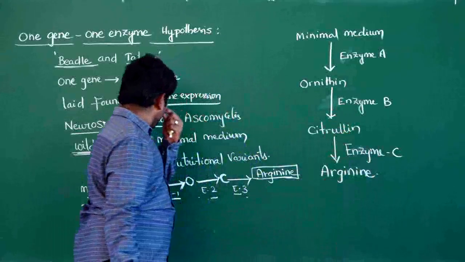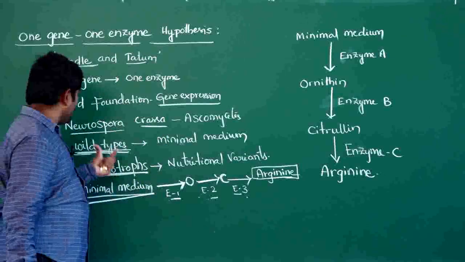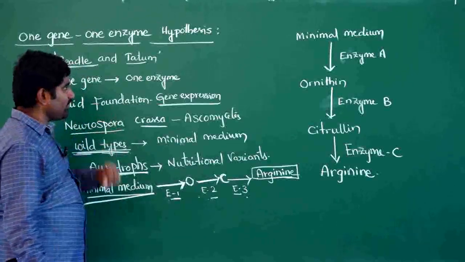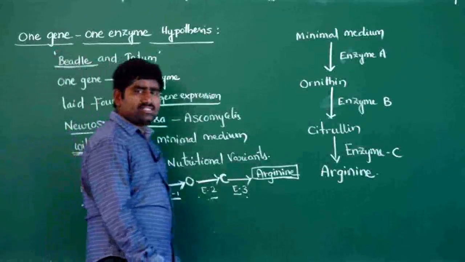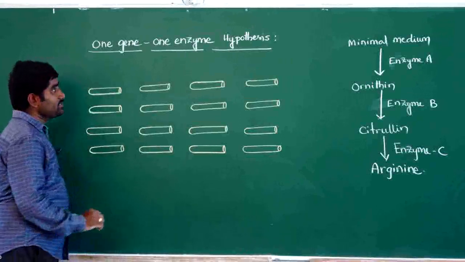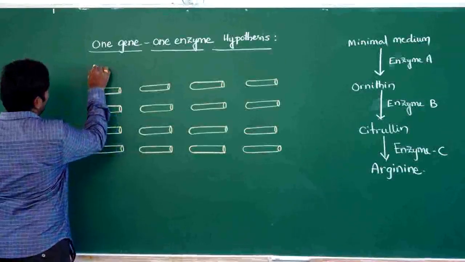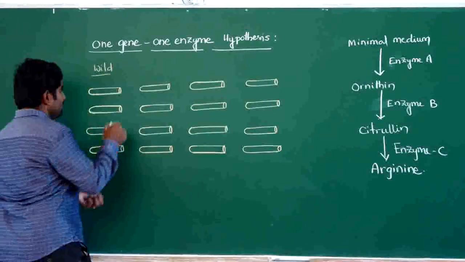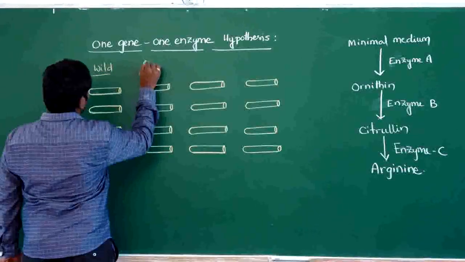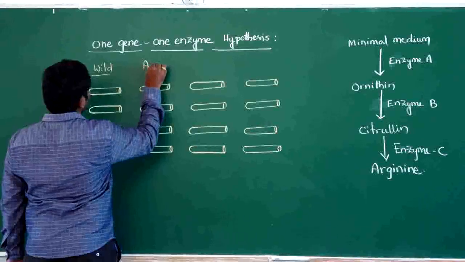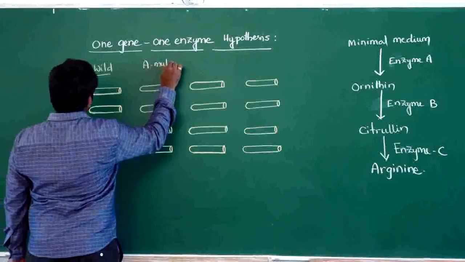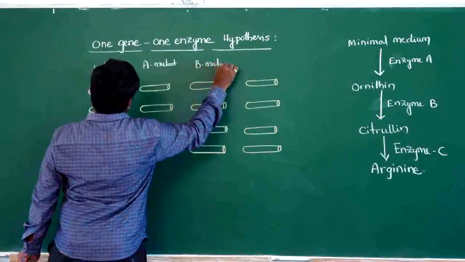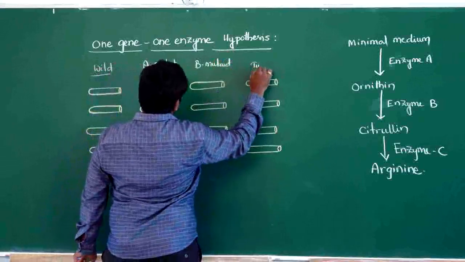Now there are 3 types of auxotrophs and 1 type of wild type. Let us take 1 type of wild Neurospora and 3 types of auxotrophs. So what happens? Let us see. This is the wild type, and this is the auxotroph, or type A mutant. This is the type B mutant, and this is the type C mutant.